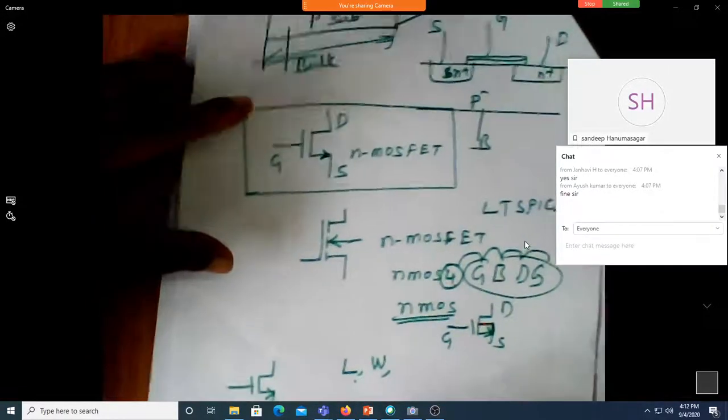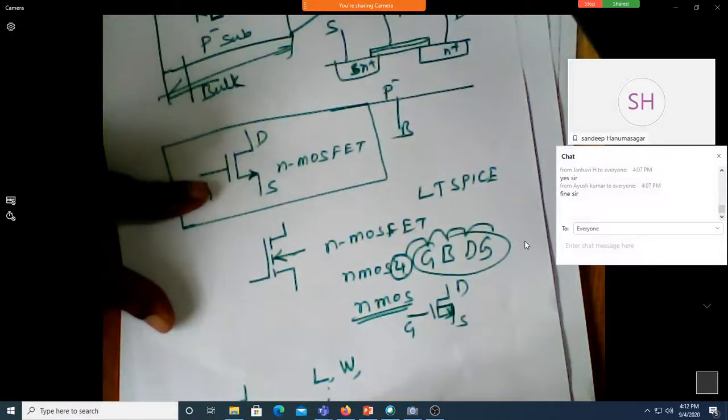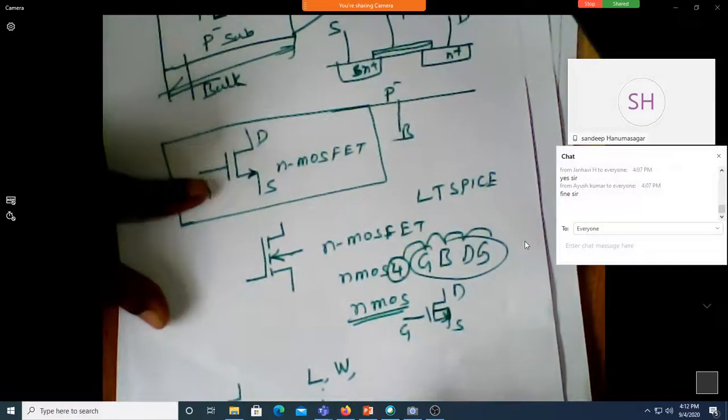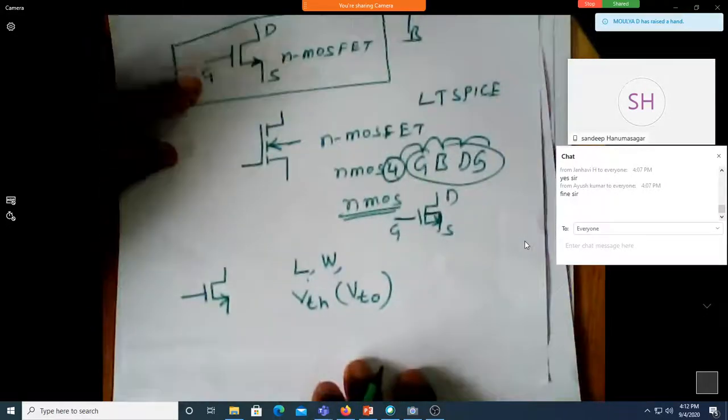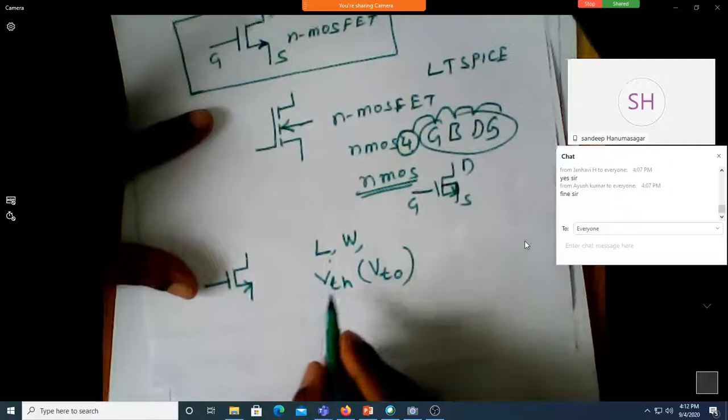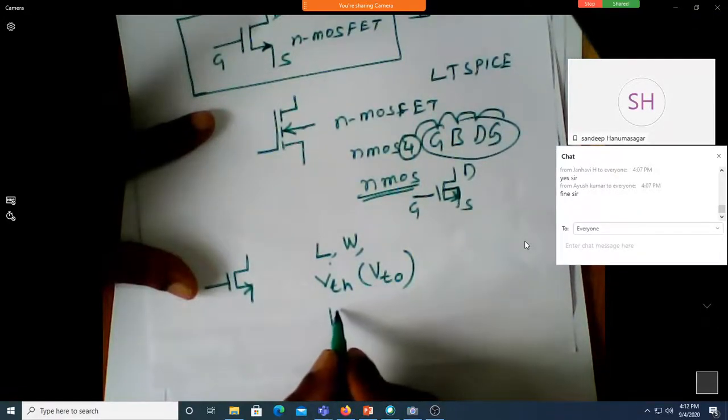And what are the other parameters? You have something like VTH, that is threshold voltage. In LTspice, it is by default written as VTO. So it is VTO. What are the other parameters you looked into in your model file?